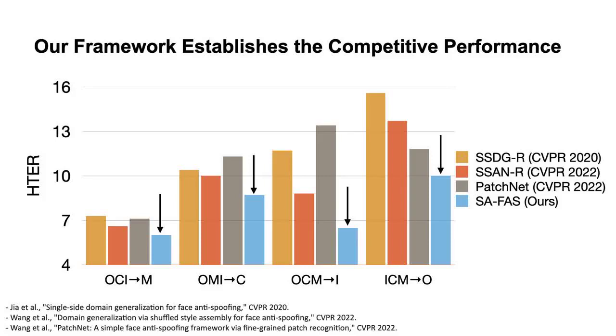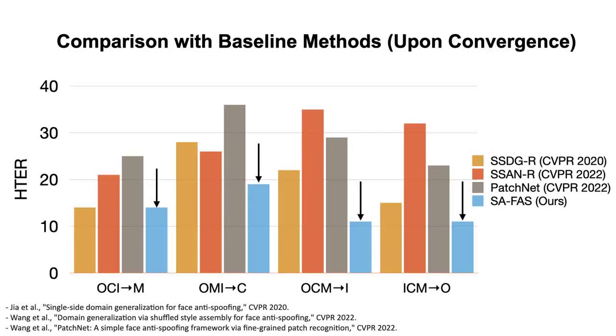Note that the numbers in the chart follow the convention in prior works, which are reported on the training snapshot with the best performance. However, it may fluctuate on the test set, and it is hard to truly reflect the generalization performance. To provide a fairer setting, we propose to report the average performance from the last 10 epochs upon convergence. SA-FAS still largely outperforms its rivals, which further validates the superiority of our method.